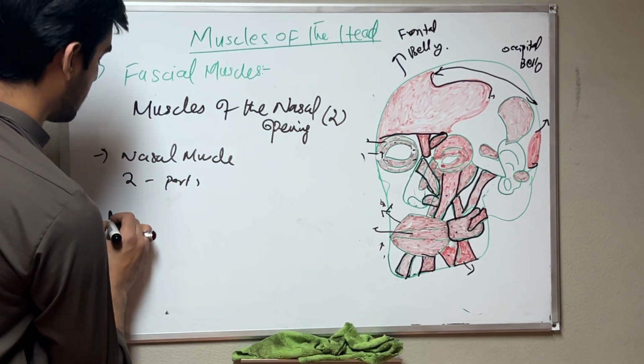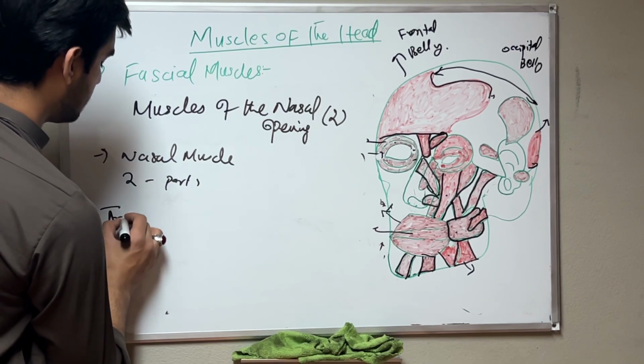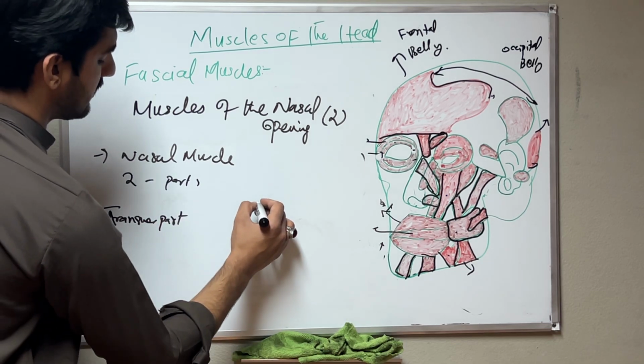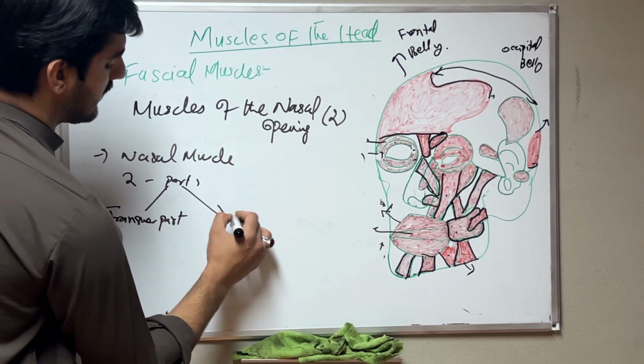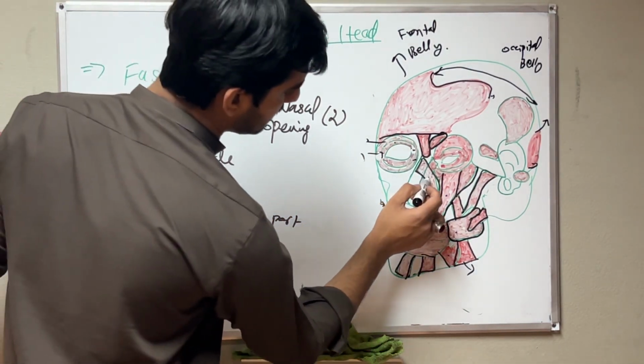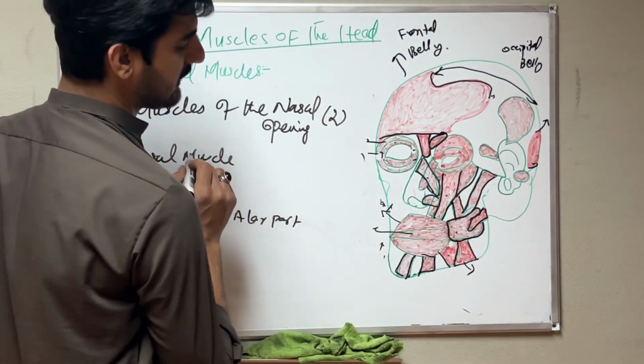First we have the transverse part, and second the alar part. This one is the transverse part and this is the alar part.